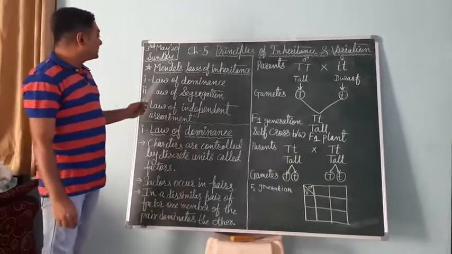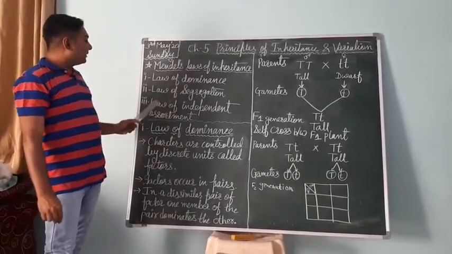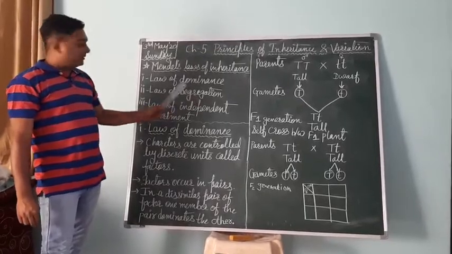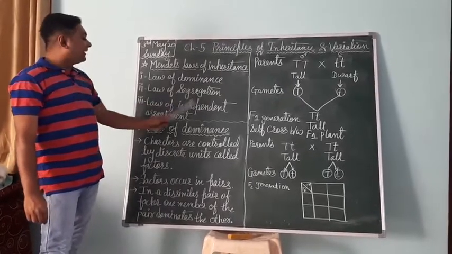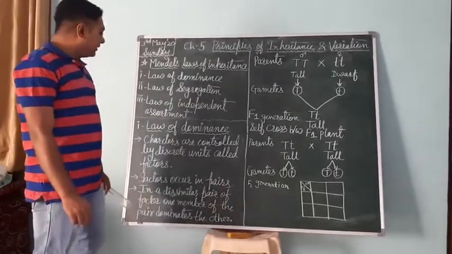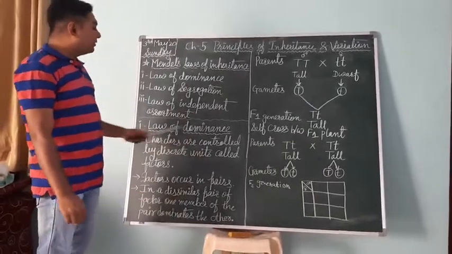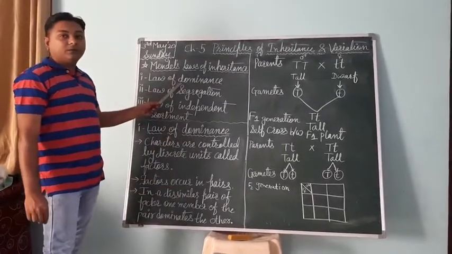The first law is the law of dominance. The second law is the law of segregation. The third law is the law of independent assortment. In this video we are going to learn about the law of dominance, the first law of Mendel.